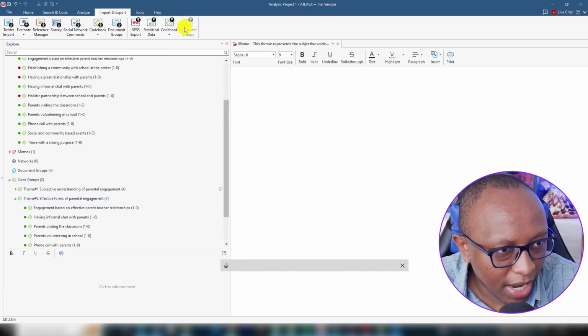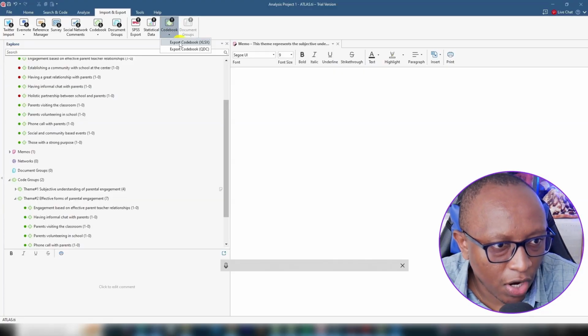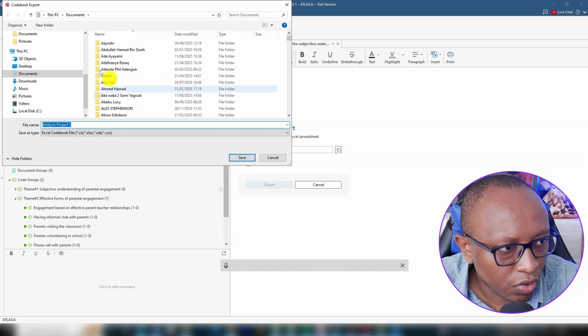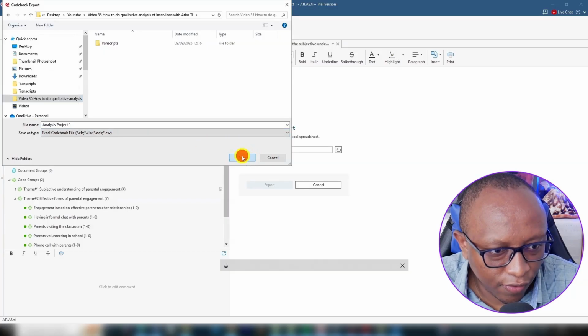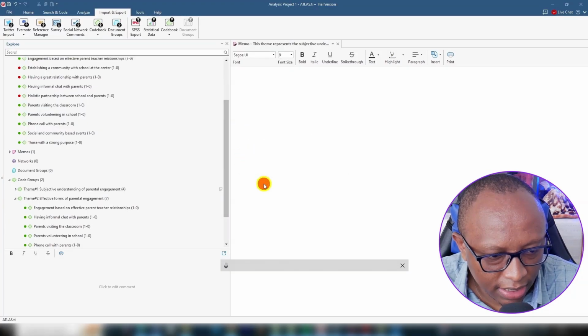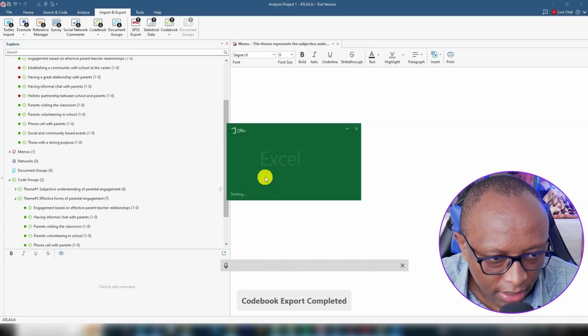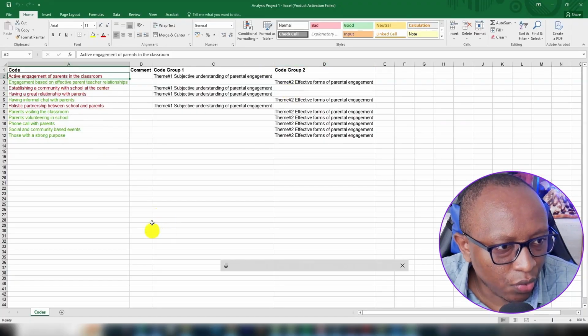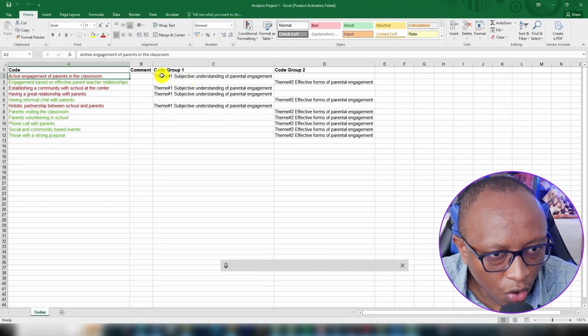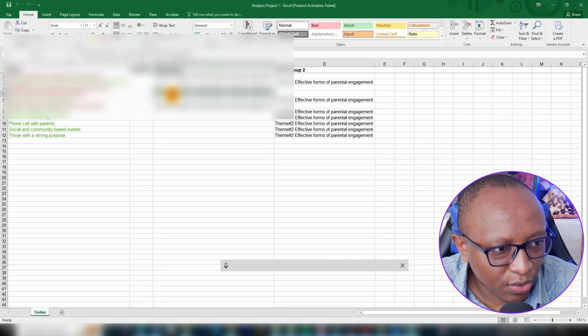Then, with that in mind, we can go to codebook and export a form of a codebook. We have to just assign it to the right folder. So I want to open the code list in Excel. Or open the codebook in Excel. Let's see the codebook. You see? So we have codes, we have code group 1 and 2. So for each code, ATLAS.ti is showing us where it belongs.